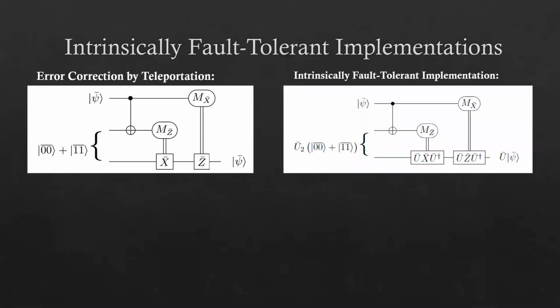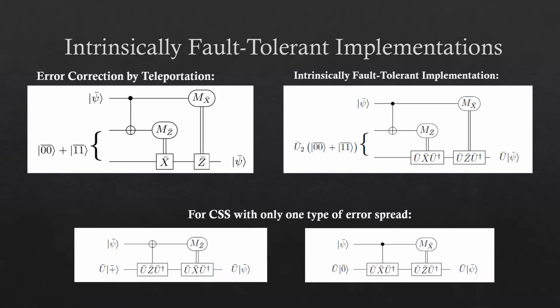The key value of this kind of error correction in this context is it allows us to implement gates simultaneously with the error correction. This gives rise to the well-known phenomenon of gates done by teleportation proposed by Gottesman and Chuang. Specifically, this can be done by this circuit here, where we see that this logical U applied to the second qubit of the ancillary state and then throughout the last wire of the code allows us to get a state psi bar mapped to the state U bar psi bar, which has also been error corrected along the way.